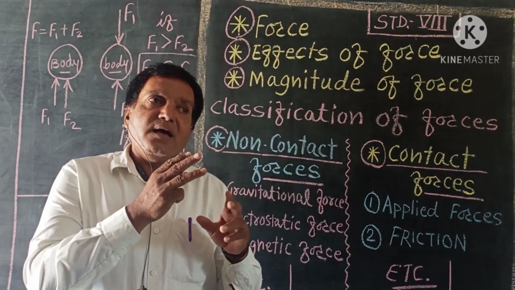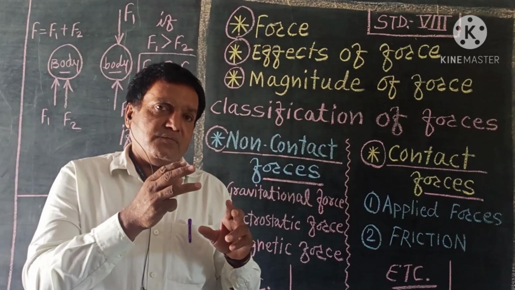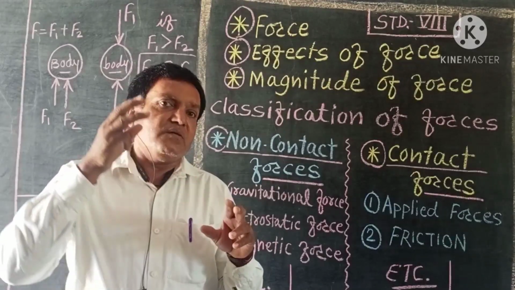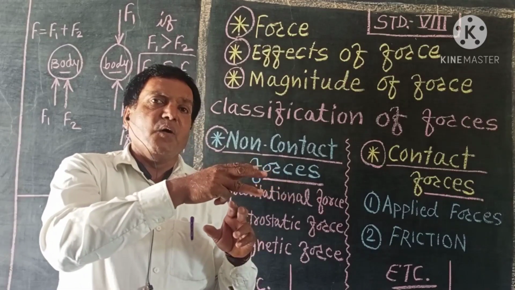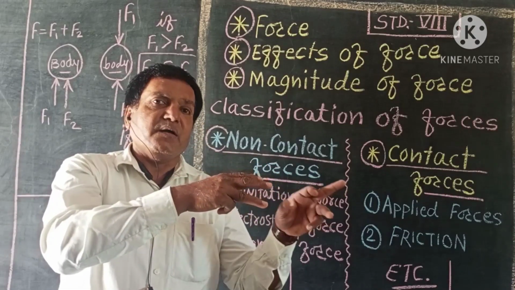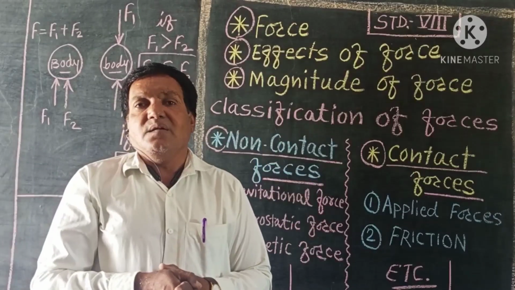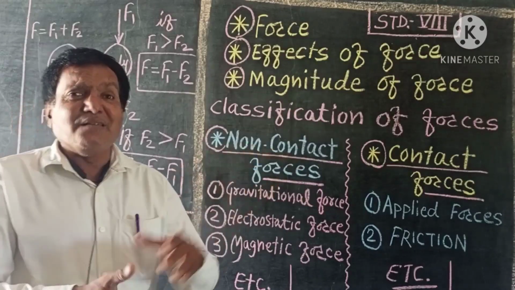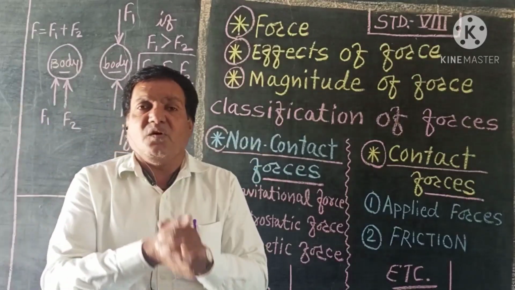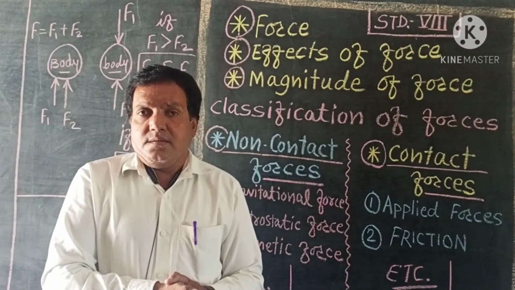Basically, the bowler has applied some force on that ball and he has bowled the ball in the direction of the batsman, but the batsman is hitting that ball in the opposite direction. The batsman is also applying force, a push, on that ball.